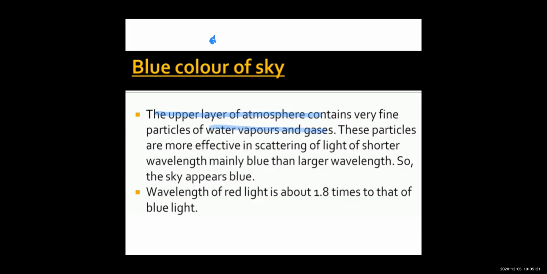So gases, water vapor, whatever is present in the upper layer of the atmosphere will be of very small, fine particles. So these fine particles are going to scatter mainly the blue color rather than any larger wavelength. So it will scatter only blue color light, right? And so the sky appears to be blue.